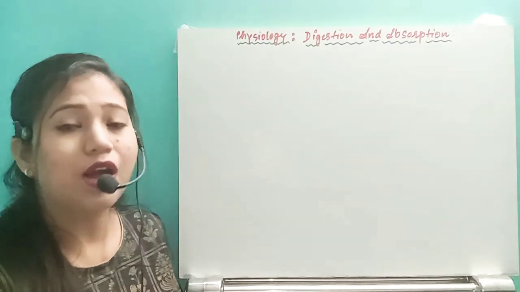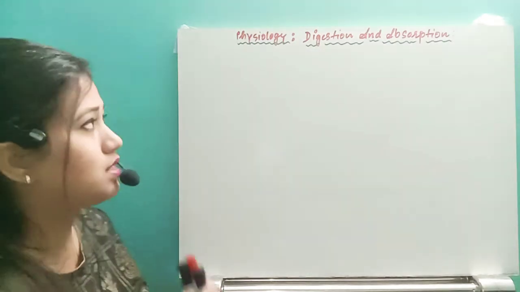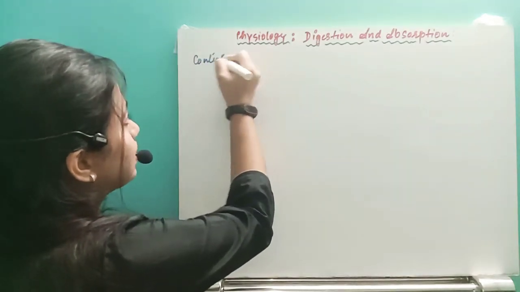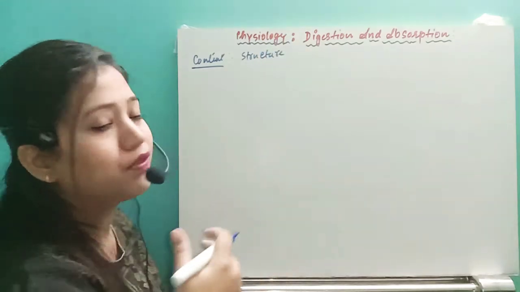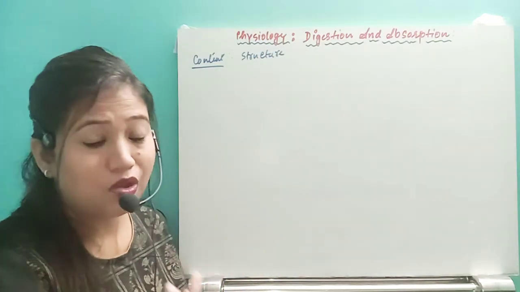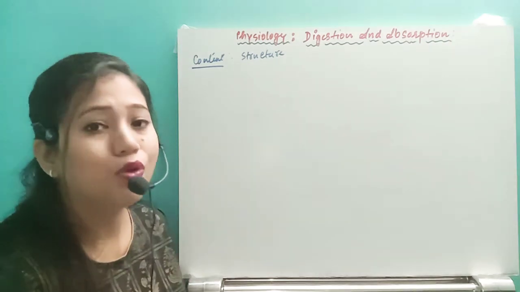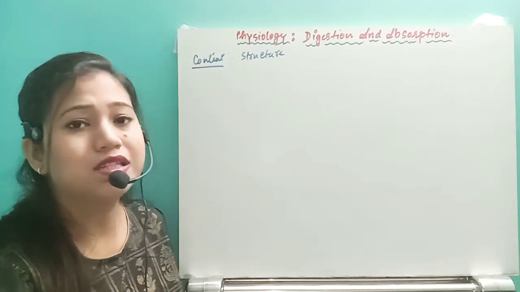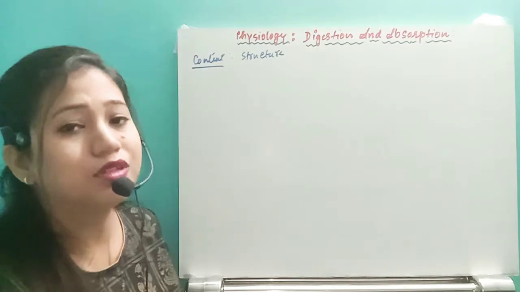So in this chapter, how many parts do we have to study, to discuss? What is the content? First of all, we have to study the structure of the human digestive system. We need to know what all those organs are present, how they are coordinated with each other, and how all these organs function to carry out digestion.